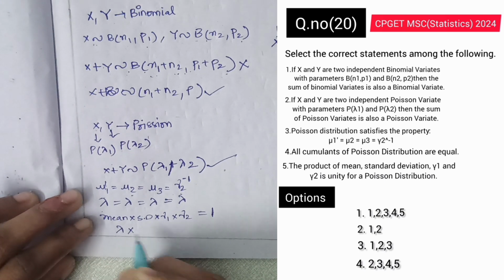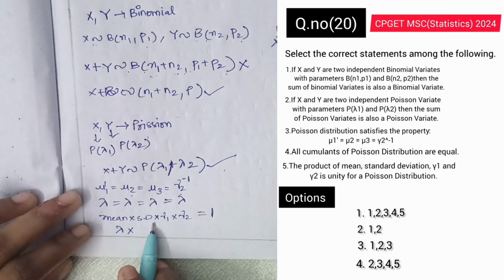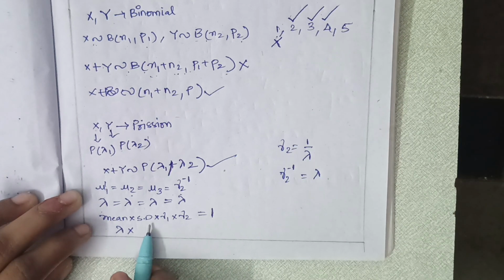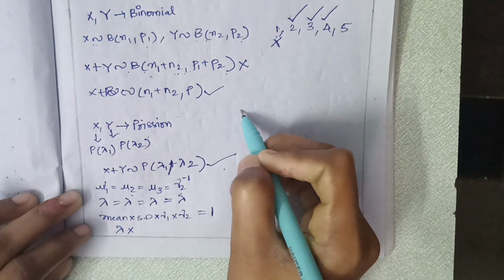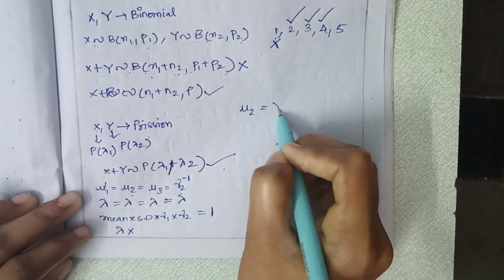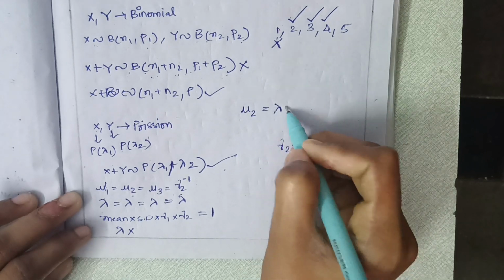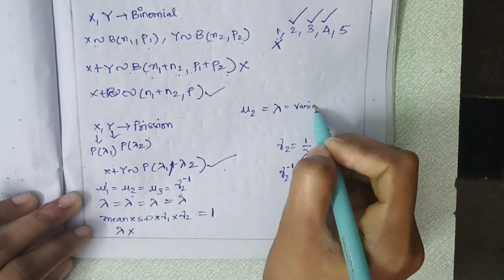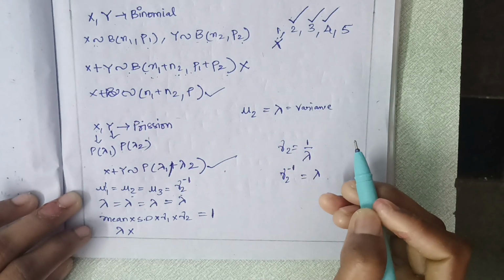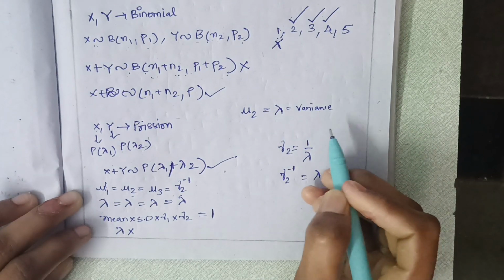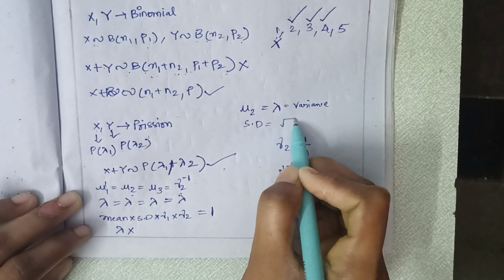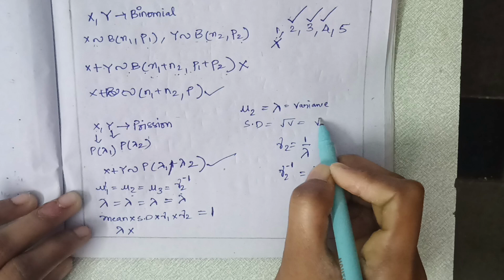Standard deviation: we know the variance, so we can easily calculate it. Variance of Poisson distribution is mu2, and mu2 is equal to lambda. Standard deviation is the square root of variance, which is the square root of lambda.